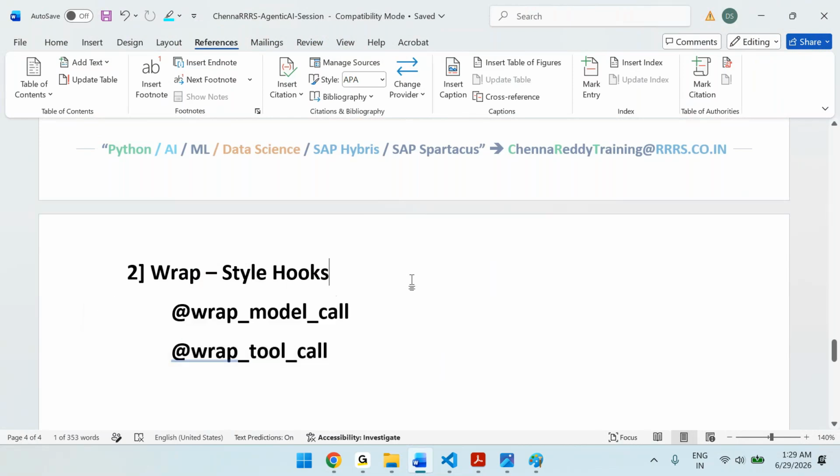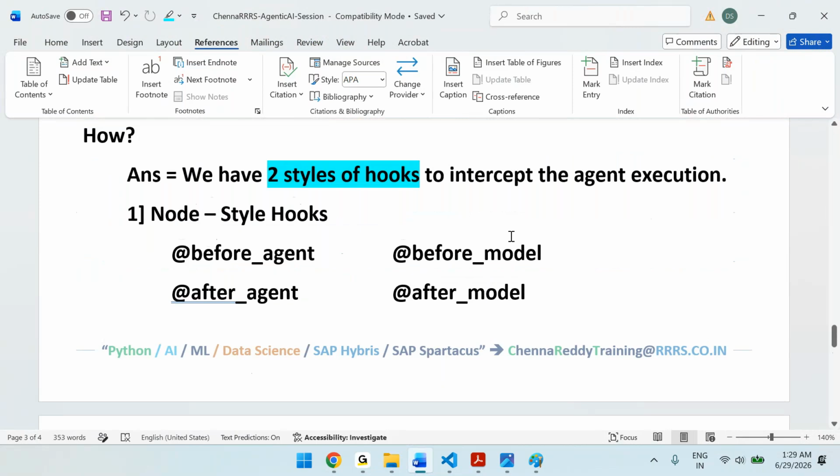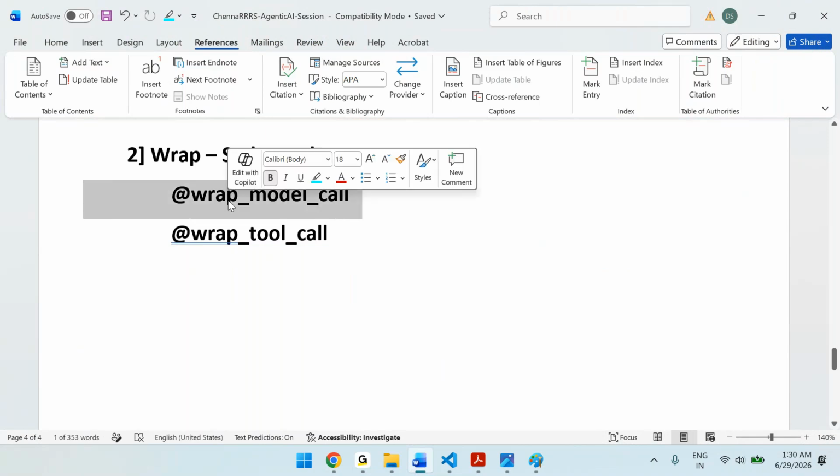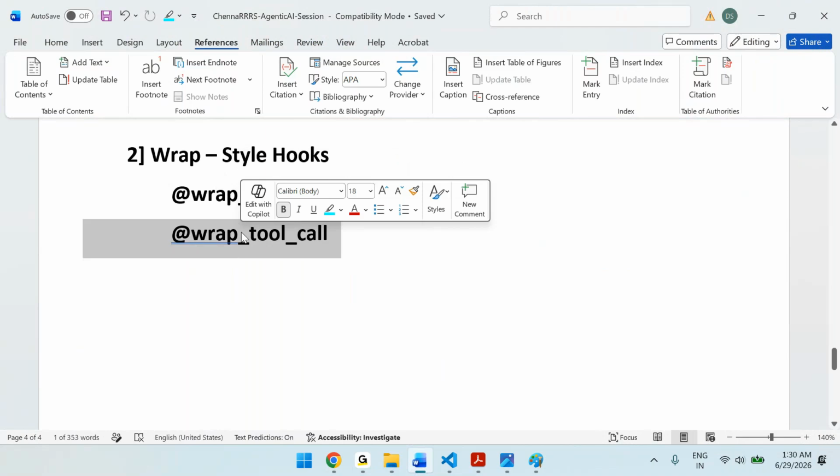Therefore in total we have 6: before agent, after agent, before model, after model, wrap model call, and wrap tool call. This will be around the model, this is around the tool.